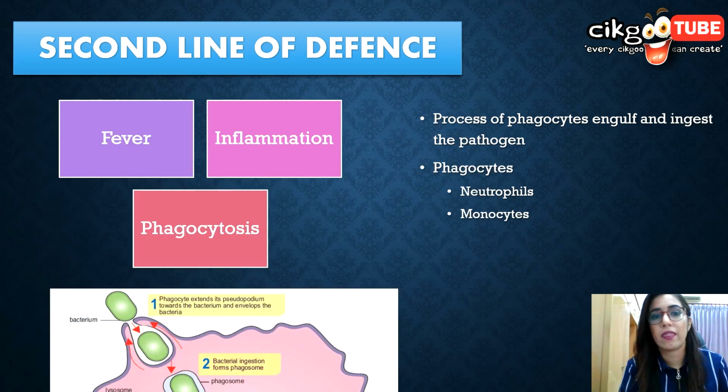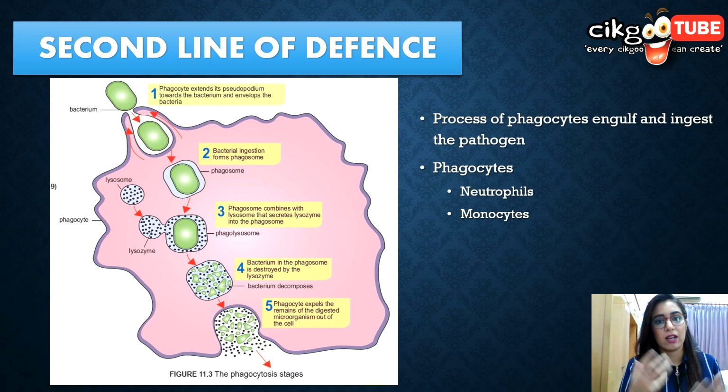Now, if that doesn't help, then phagocytosis. Phagocytosis is when a tissue is wounded, inflammation occurs and then the phagocytes will enter the wounded tissue. There are two types of phagocytes, the neutrophils and the monocytes. Neutrophils are the most abundant phagocytes. We have plenty of them and they move freely in the blood vessel.